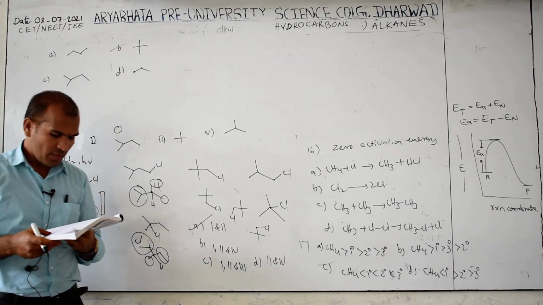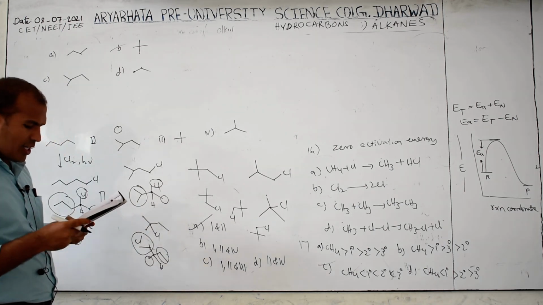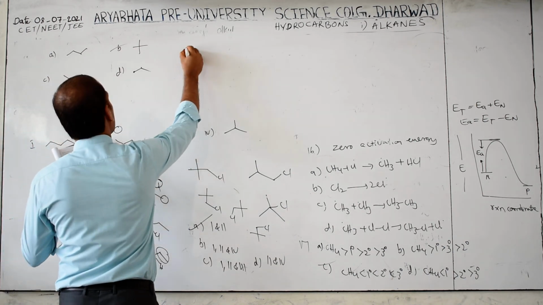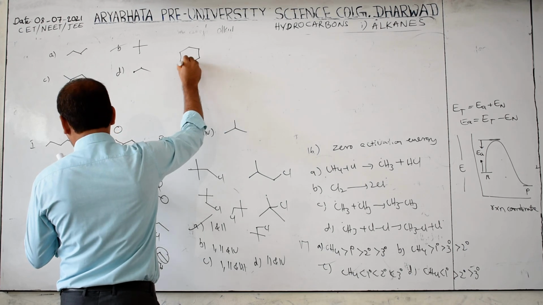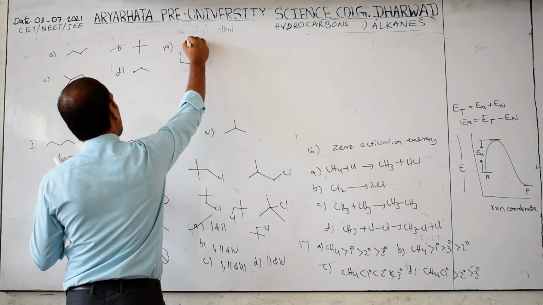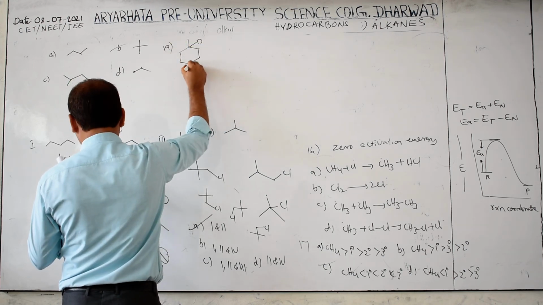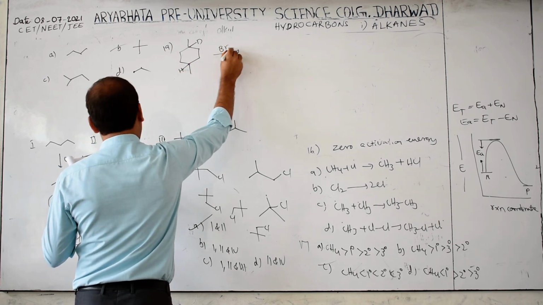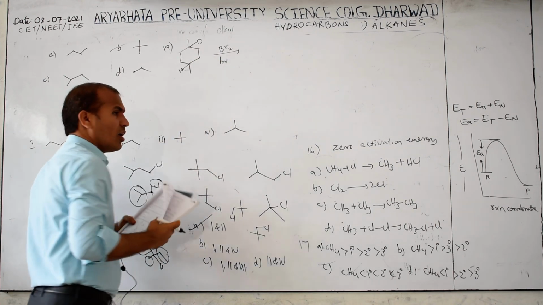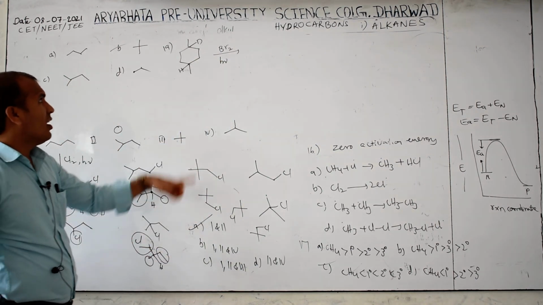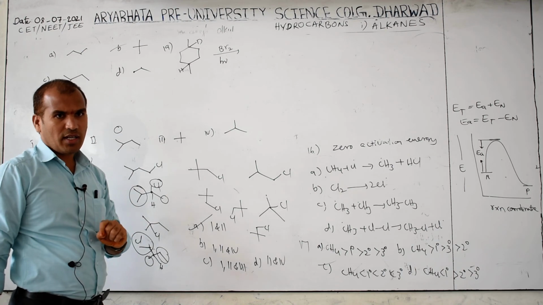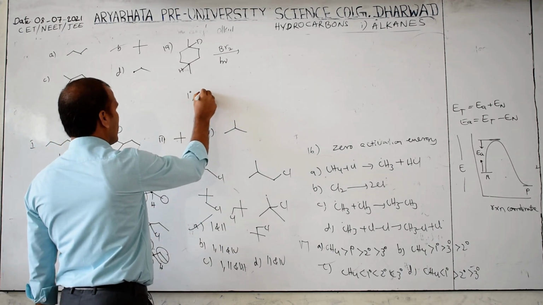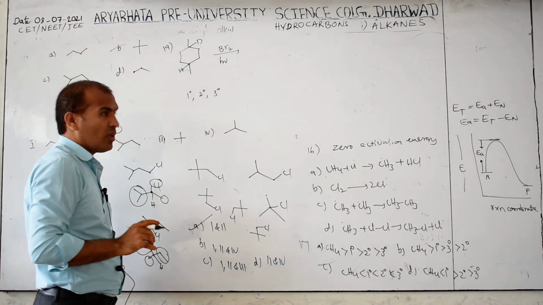Don't worry. The major product of the reaction given below is the major product. This is 19th. Okay. Now here what is it? D. So primary, secondary, tertiary.